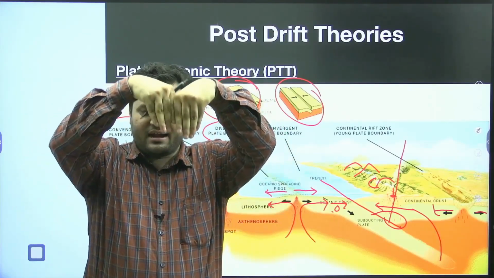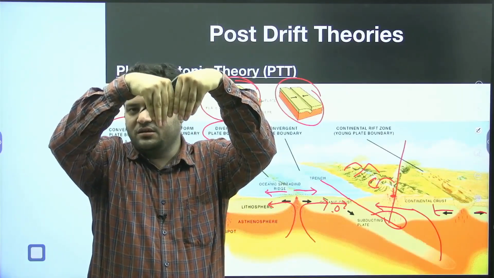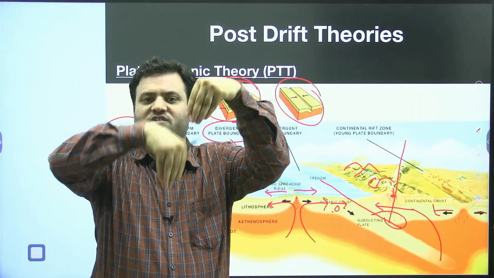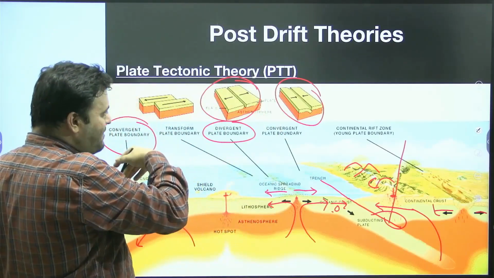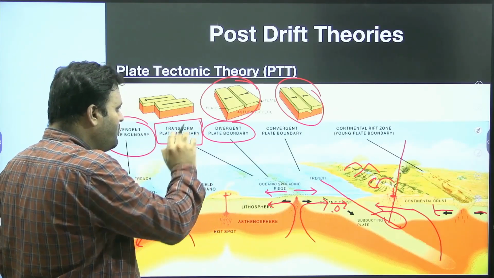They might have some sort of parallel movement, when the two plates are moving parallel to each other. As a result of this parallel interaction, that will be termed a transform plate boundary movement.